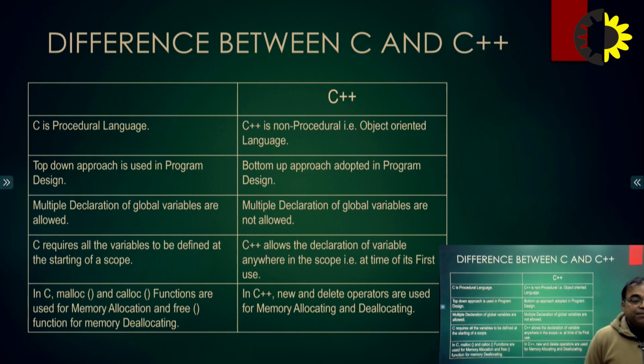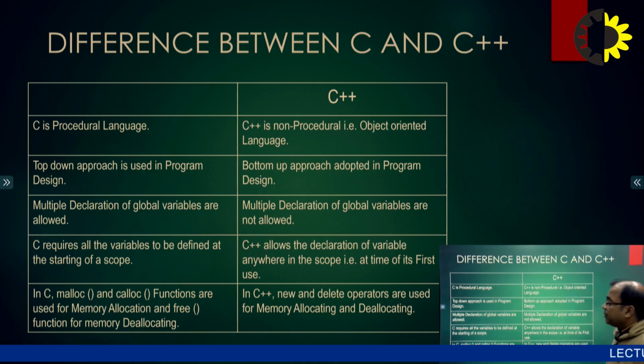And in C++, we have the concept of the new keyword, that is, new and delete. New and delete operators are used for memory allocating and deallocating. So we only have two keywords here, new and delete, for allocation of memory. But in C we have the malloc, calloc and free functions to allocate memory inside our programming language.